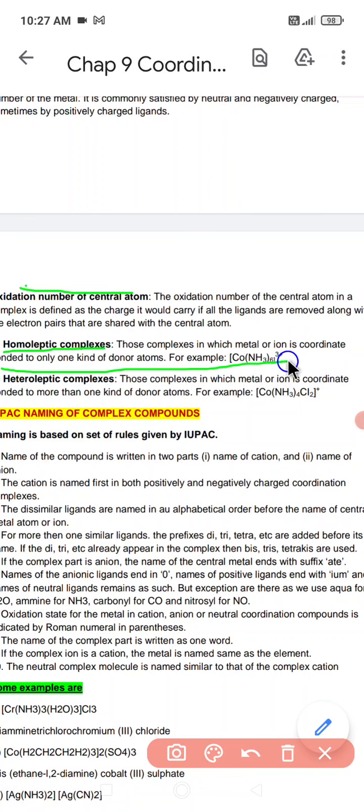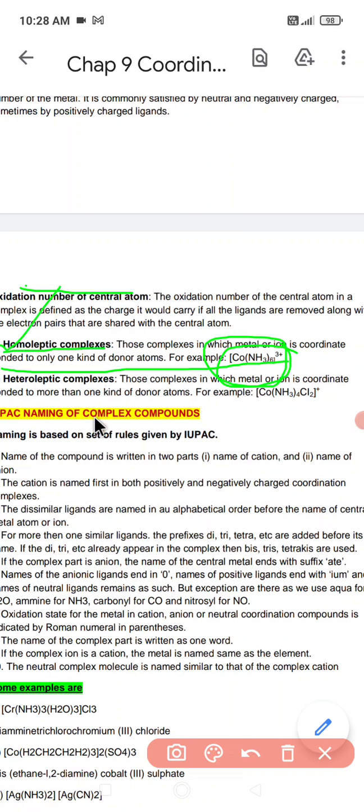For example, cobalt hexaammine. It is bonded with six ammonia, and the central metal atom here is cobalt, which has six ligands, and all the ligands are of the same type. That is an example of a homoleptic complex.